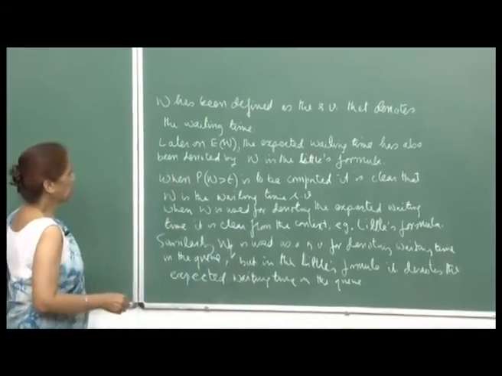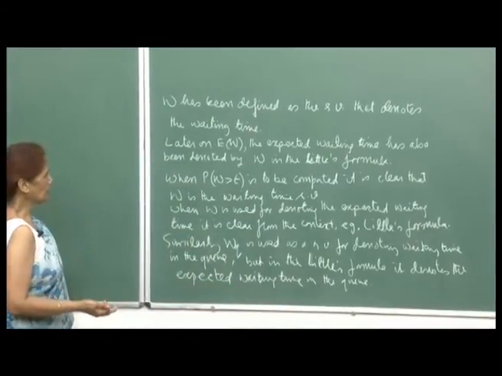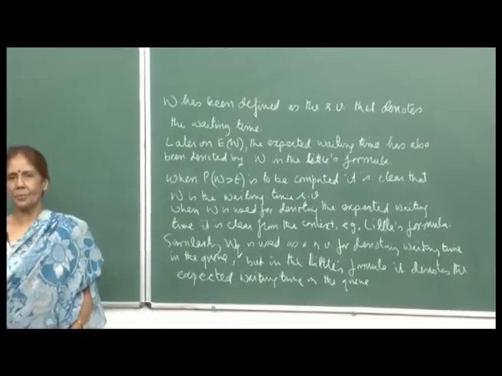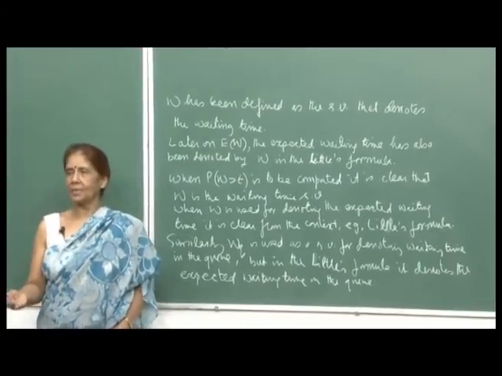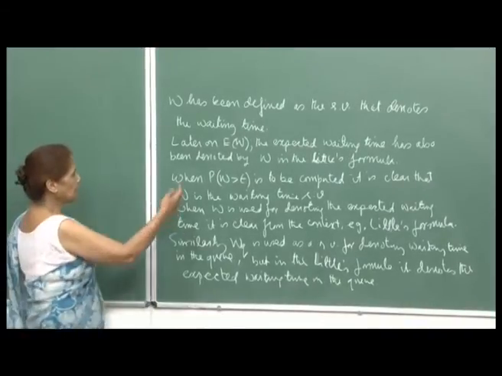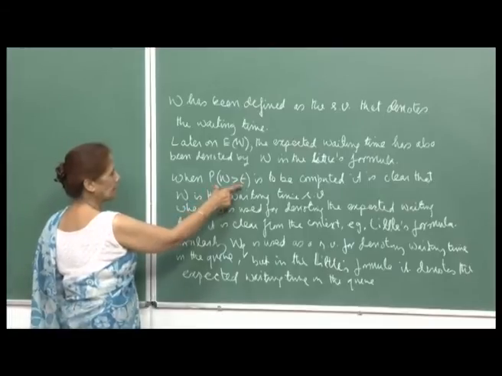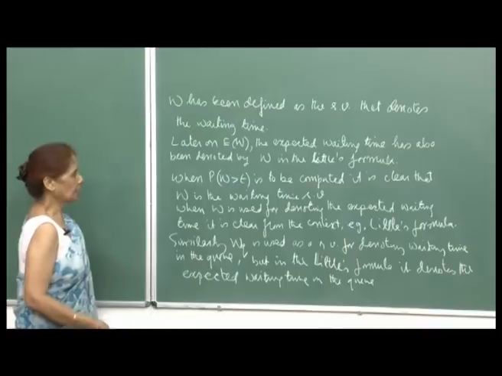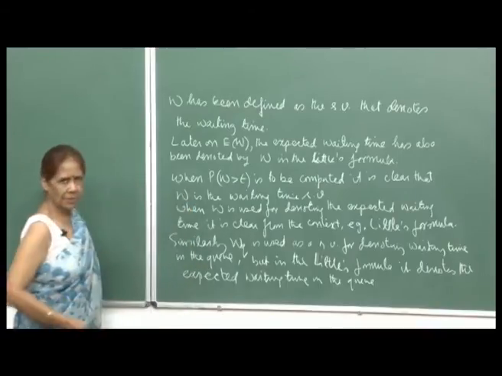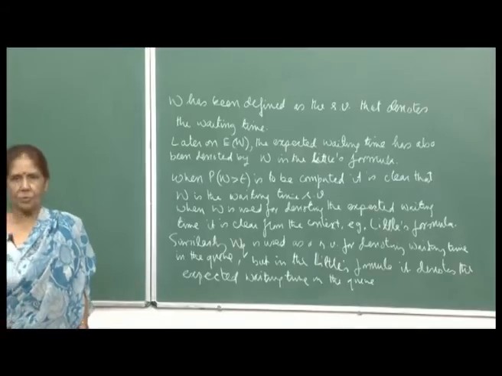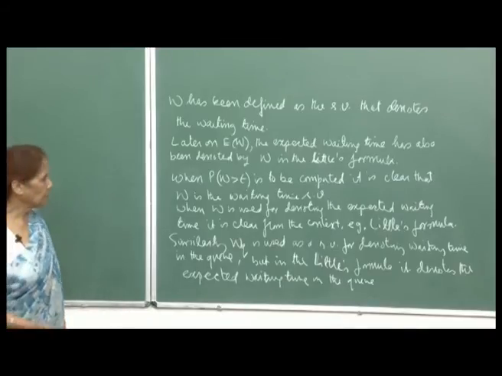But I feel there is not really much confusion in using the same notation for the random variable as well as for the expected value, because when you are computing probabilities like this, it is clear that W is being used as a random variable, since expected value of W is not a random variable, so you will not associate probabilities with it, right.